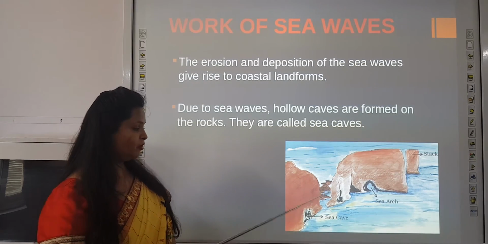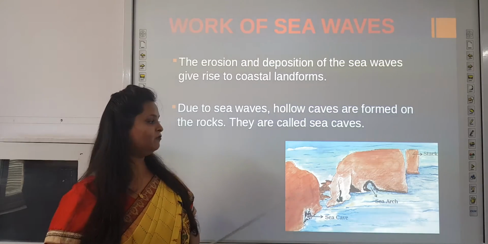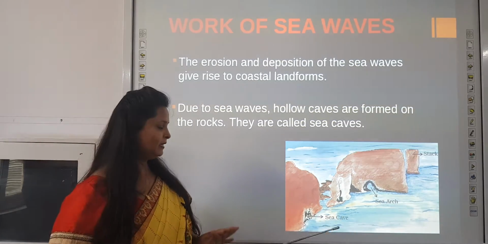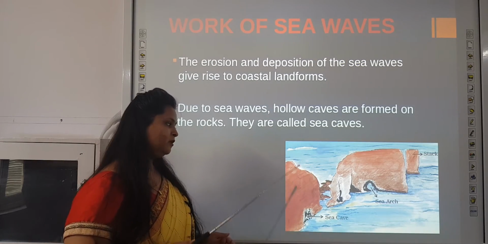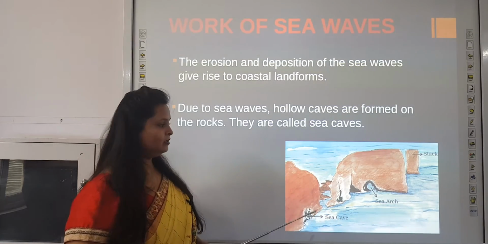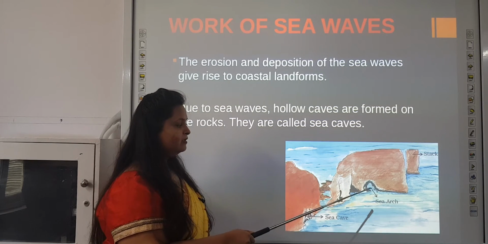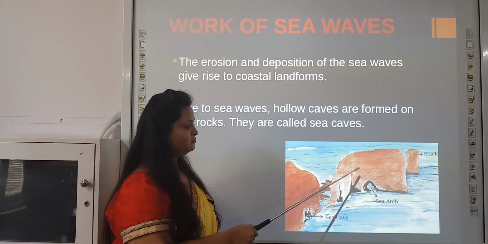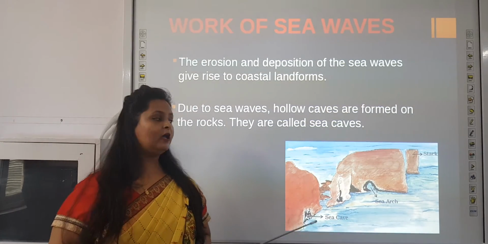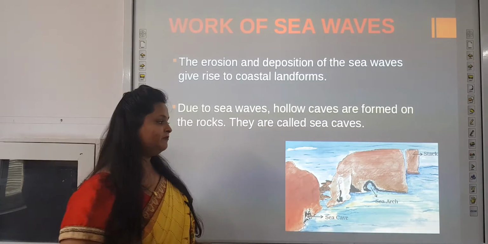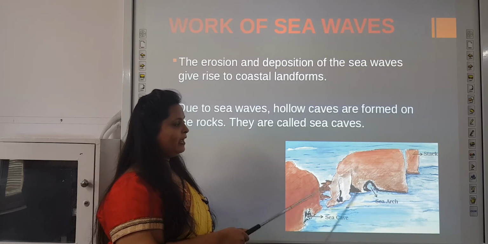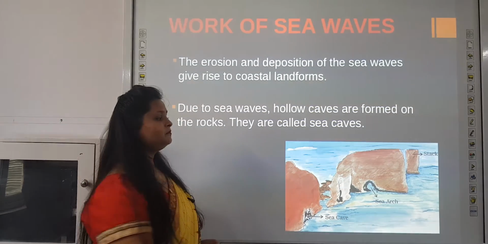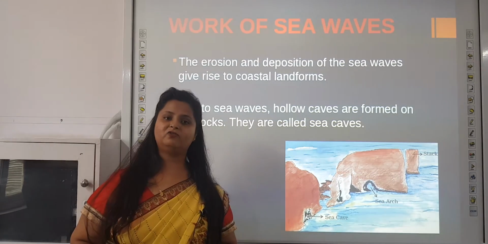But further, when the water hits the same place again and again, this part of the rock gets eroded away fully. We can see the other side of the rock from this portion, you can see in this diagram. When we can see the other side of this rock through this hole, this is known as a sea arch. When the water further hits this rock, the roof of this rock gets eroded away completely and such a structure is formed, that is known as a stack.